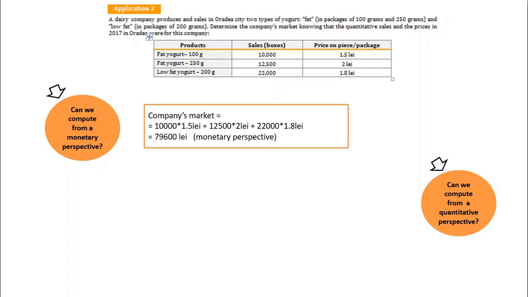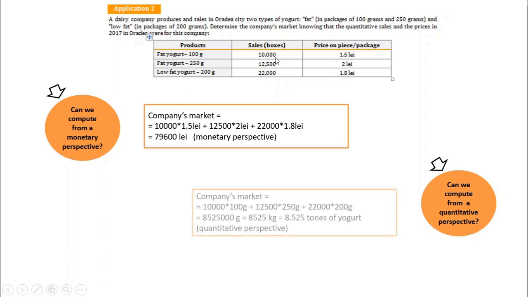Therefore, we will compute the quantitative sales only in grams because grams is a unitary unit. How can we compute? We know the size of a product and we know how many products were sold. Therefore, we will have 10,000 boxes times the size of 100 grams plus 12,500 boxes times the size of 250 grams plus 22,000 boxes times 200 grams the size.